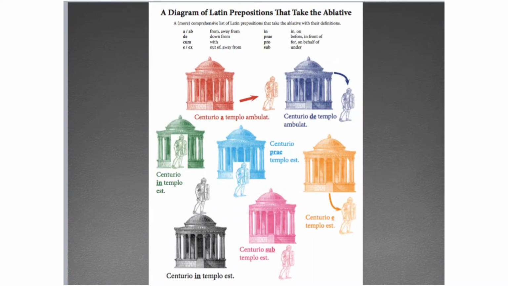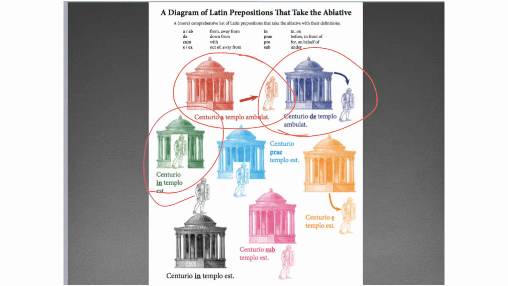So we've talked about some place expressions before. With the ablative, they generally involve prepositions, right? So the ablative place from which, right? So the centurion walks from the temple. All right, to some extent, de, right? Down from. All right, place where. Where is the centurion? Centurio in templo est, in the temple.